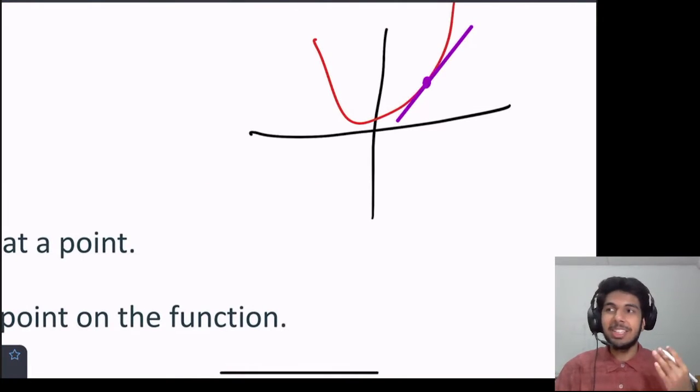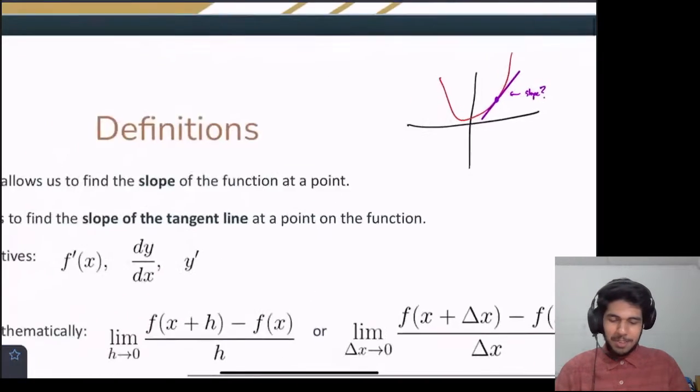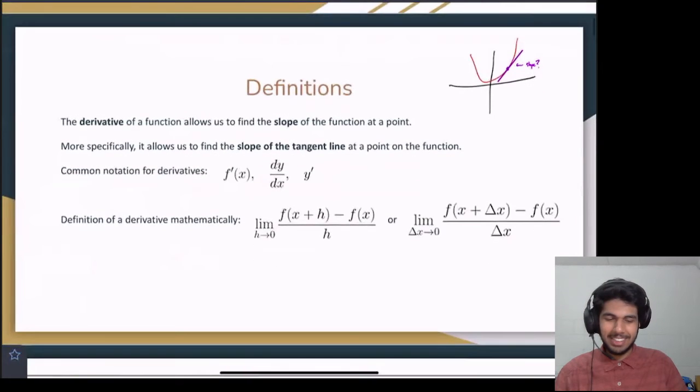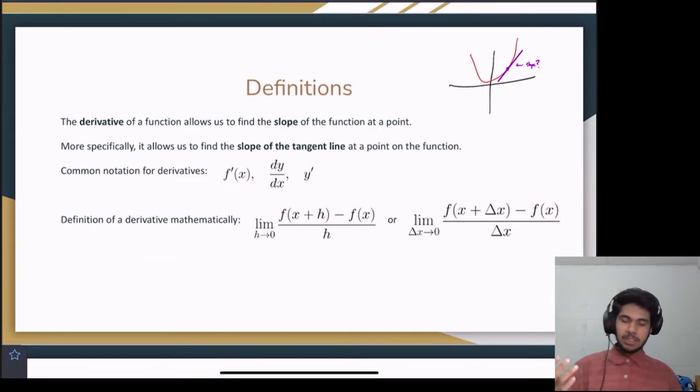So evaluating the derivative will tell us what is this slope. What is that slope? And that might be a little weird, like why do we really care? I know that's the thing that I thought when I first learned derivatives, like why do we care about the tangent line and more specifically the slope of it? We'll get into that. But first, let's go over some notation for derivatives.